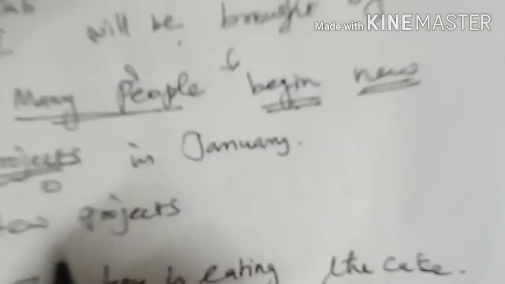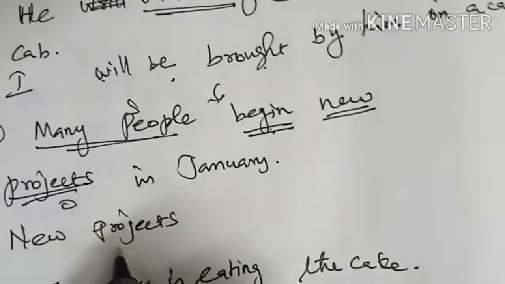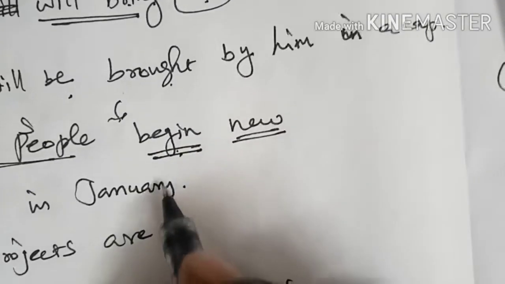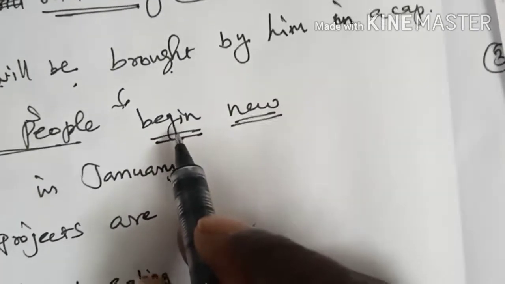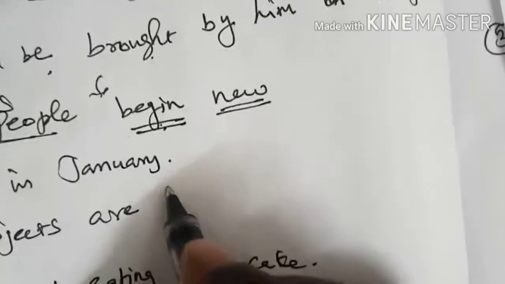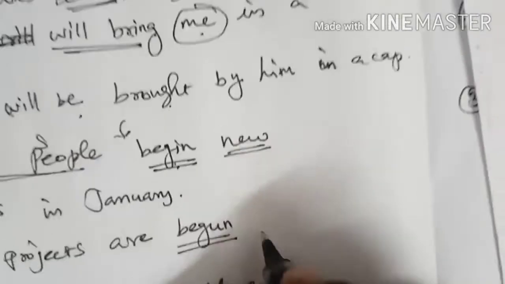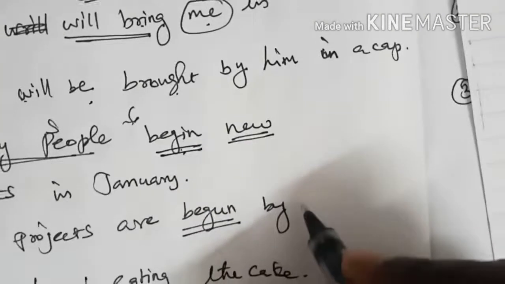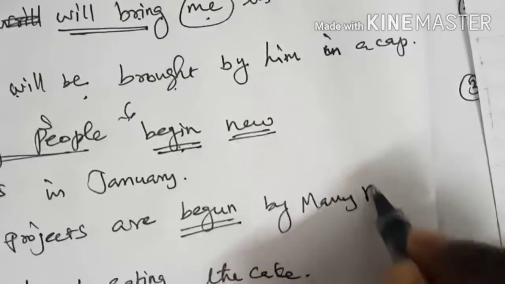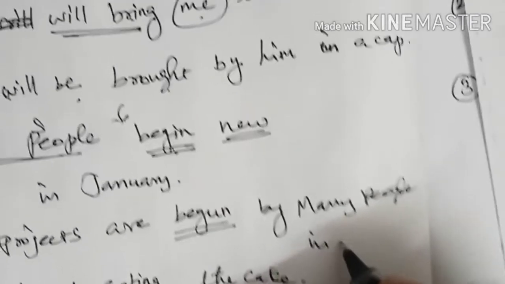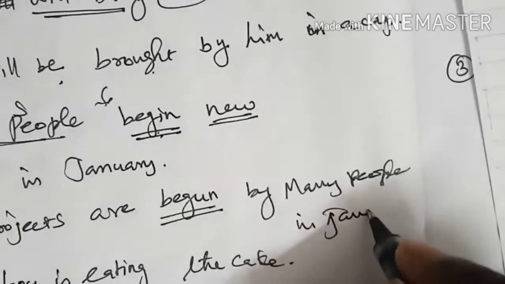Here new projects is plural, so we have to use are. Begin. What is the V3 form of begin? Begin, began, begun. So begun is the V3 form of begin. By. What is the subject? Many people. So what is remaining? Adverb. In January.